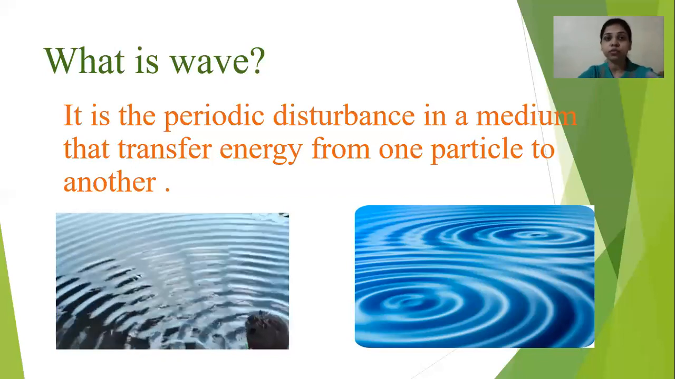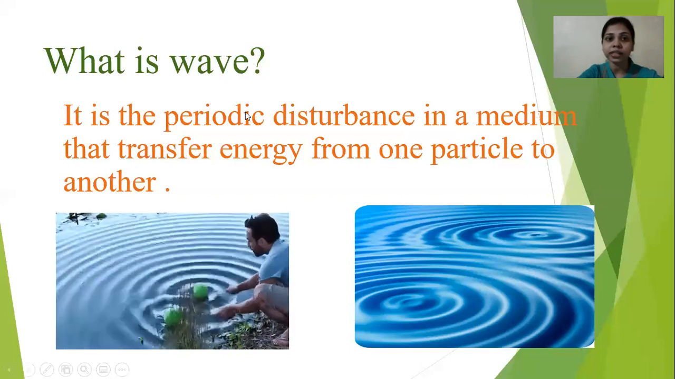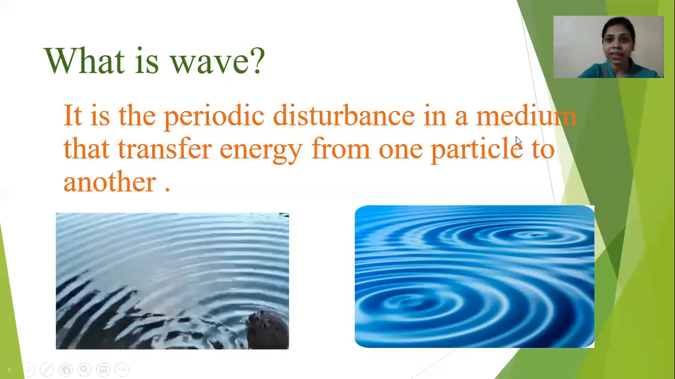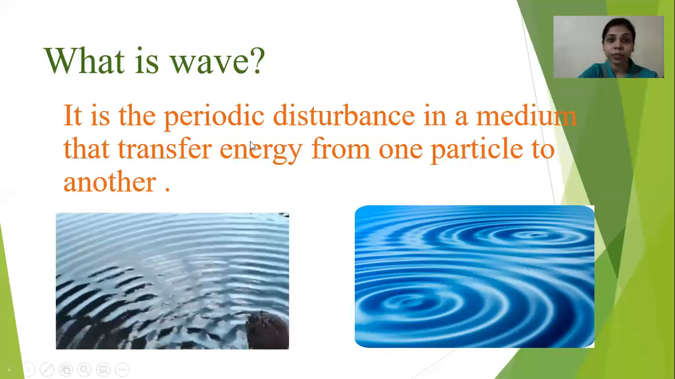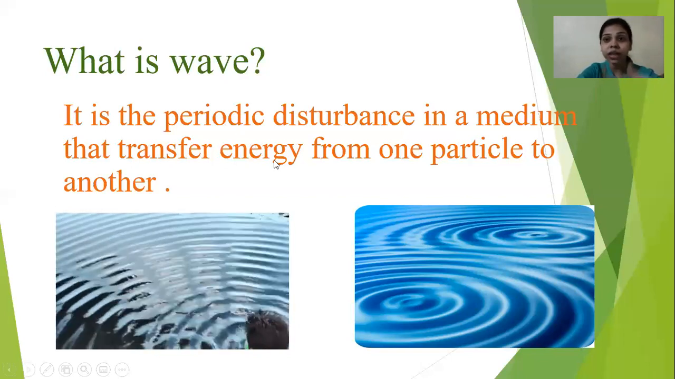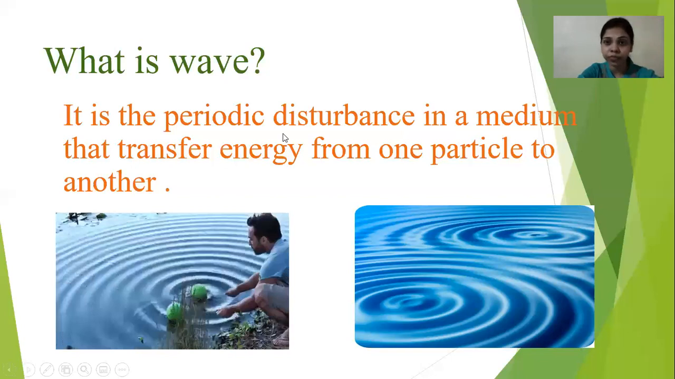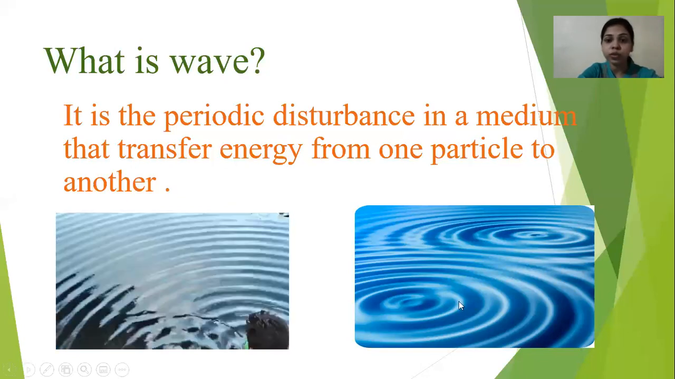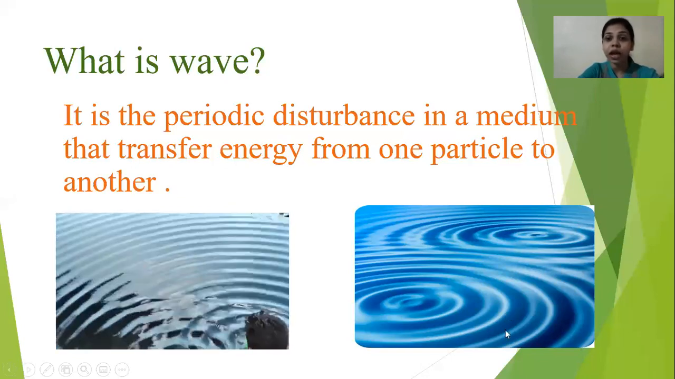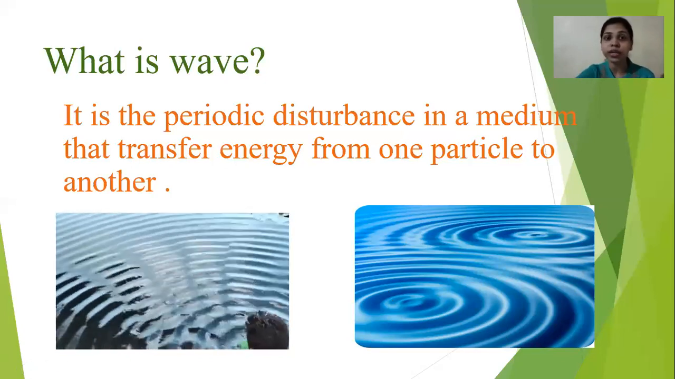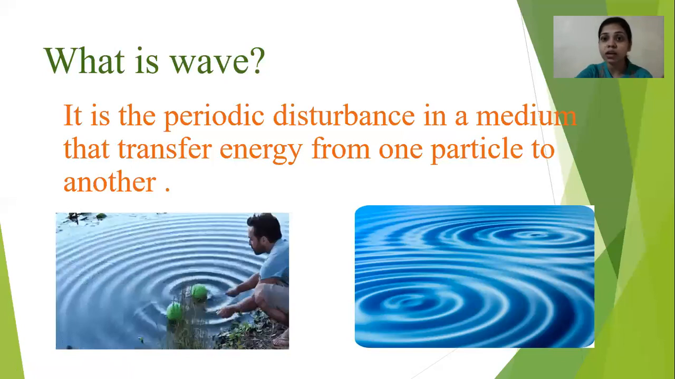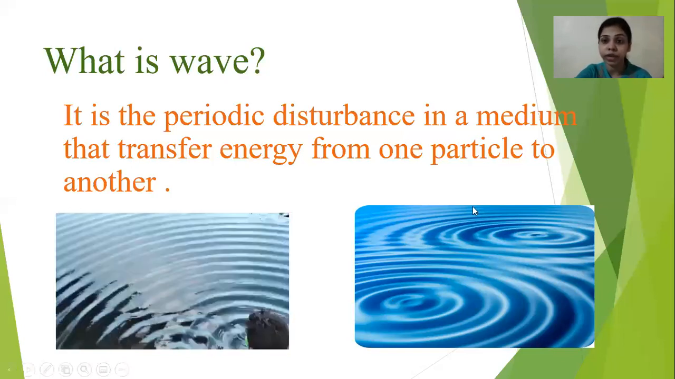Okay, so what is the wave here now? It is a periodic disturbance in a medium. Periodic means we learned about the term periodic motion. Periodic motion is motion which repeats after a certain interval of time. Here also the ripples are created at a particular distance at a regular interval of time. So it is a periodic disturbance in a medium. Here the water is a medium.